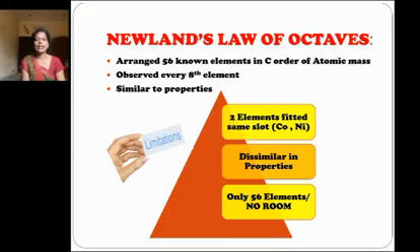The second is Newland's law of octaves. He is known as John Newlands. He arranged 56 known elements in the order of their atomic masses. He observed that every 8th element had properties similar to those of the first element. Okay, they are similar in their properties.